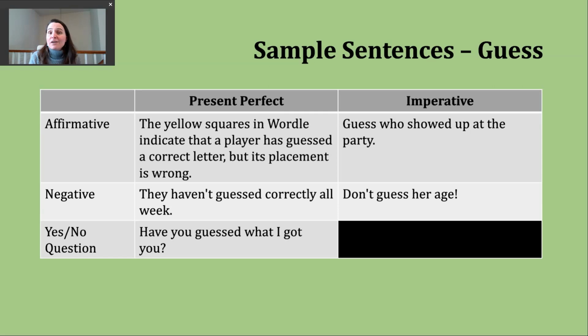And just like with the affirmative, you can always soften this with please at the beginning or end of the sentence. So an example here, don't guess her age. Right? We might say, oh, nothing's going to go well here, because if you guess too high, that person might become offended, right? Do I look that old? And maybe if you guess too young, do you think I'm immature? Right? So probably a good piece of advice to avoid guessing someone's age.